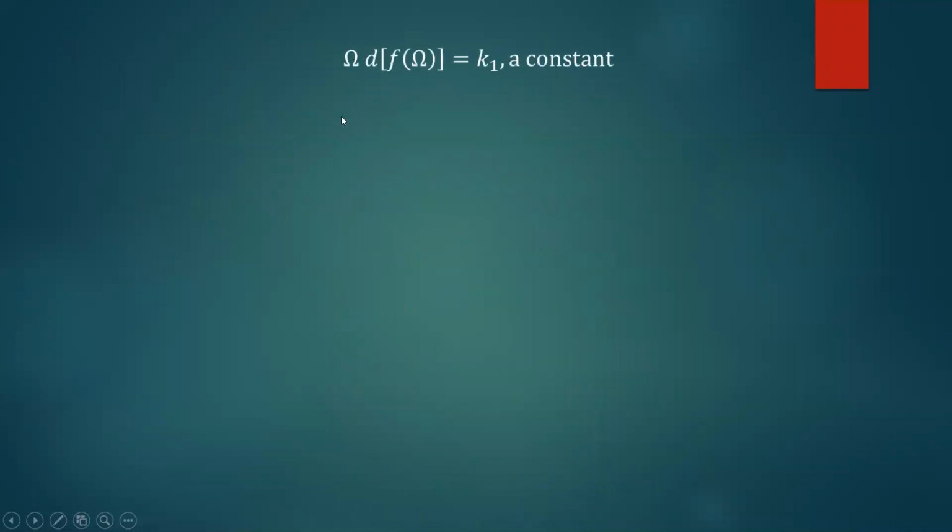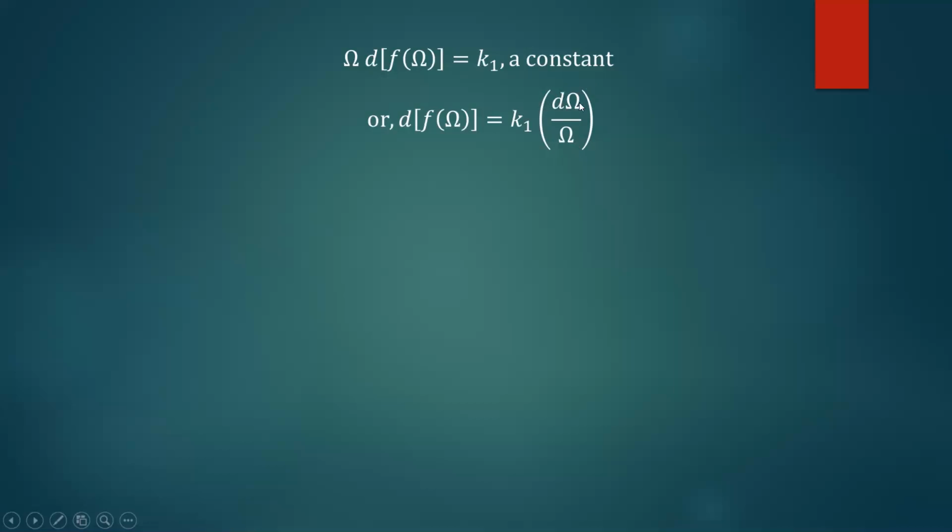Next we have this equation: omega into derivative of F of omega is equal to a constant K1. Next, rearrange this equation; separation of variables you can do. Derivative of F of omega should be equal to K1 into d omega by omega.